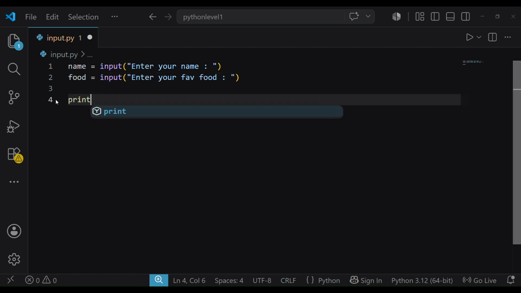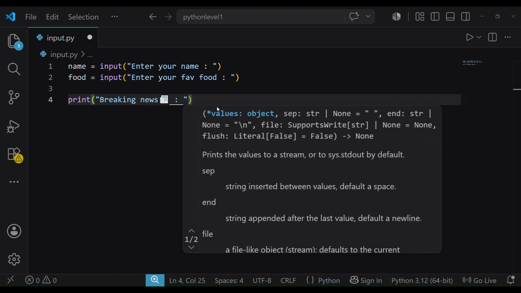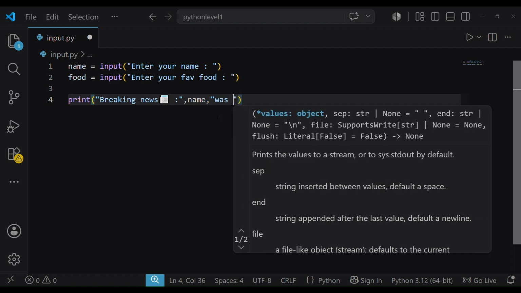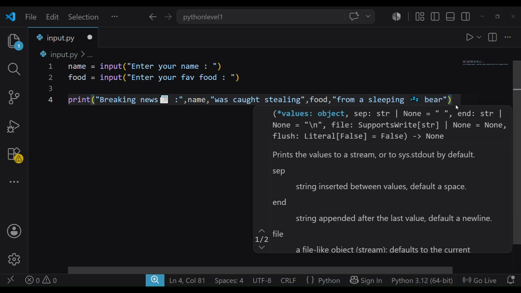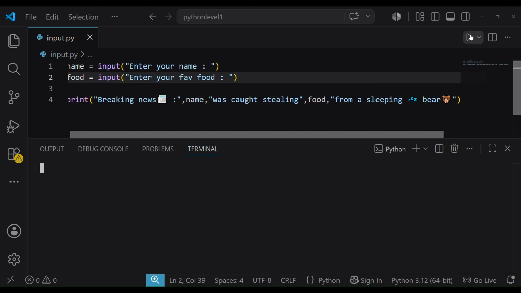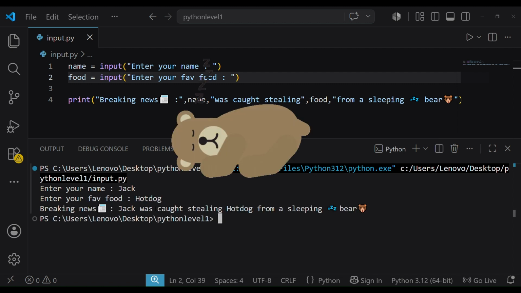Here comes the best part. We are making the computer become the world's most unreliable news reporter. What? Jack stole hot dog from a sleeping bear? Forget the hot dog. Who walks up to a sleeping bear?